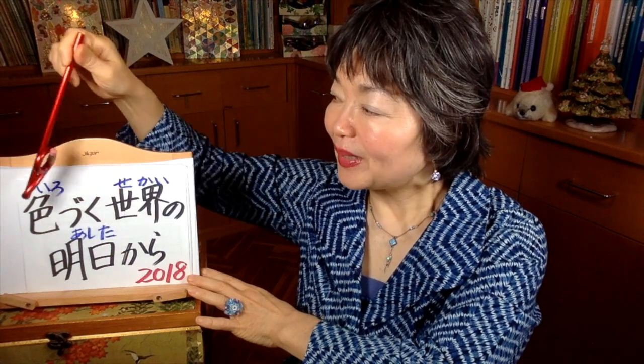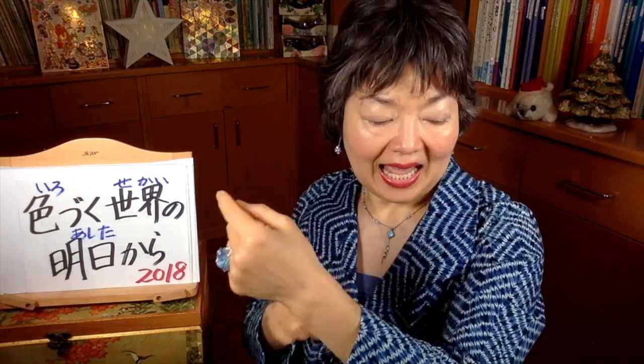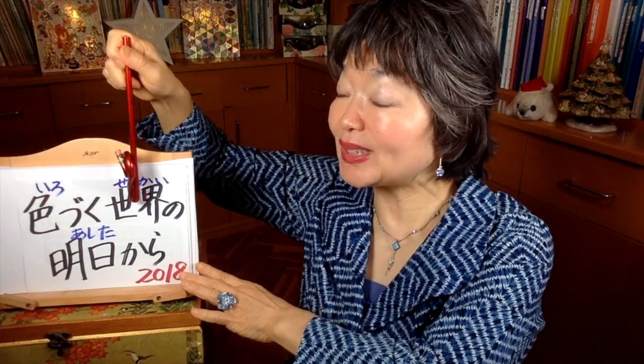Well, 明日から, from tomorrow. 色づく世界, 世界 is the world. 色 is the color, like 赤 red, 青 blue. 色づく世界, the world with lots of colors. の明日から, from the tomorrow. Because in this anime, there's also this time travel.